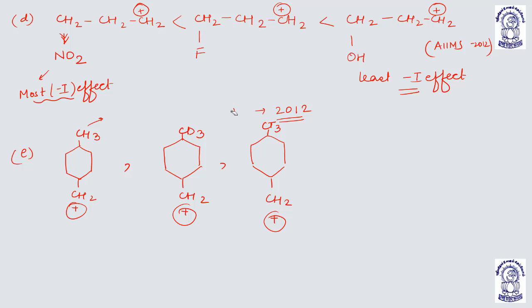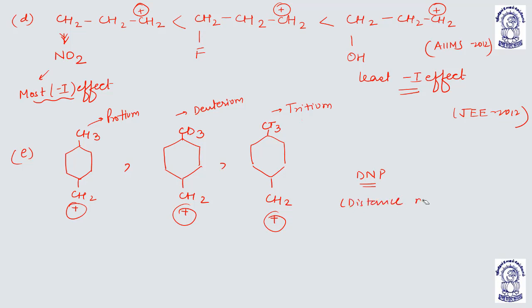I'll write this here. This is protium, this is deuterium, and this is tritium. So now there is a DNP rule, the distance number power rule. This is the distance number power rule.